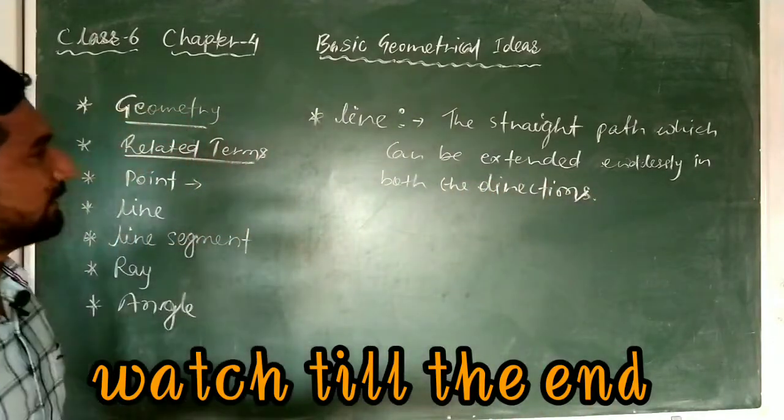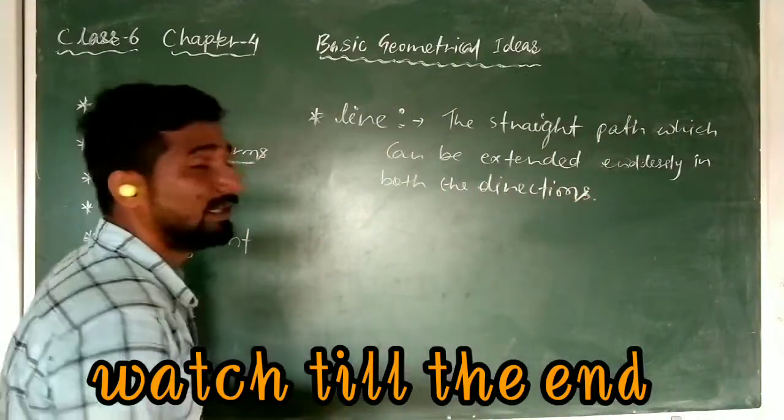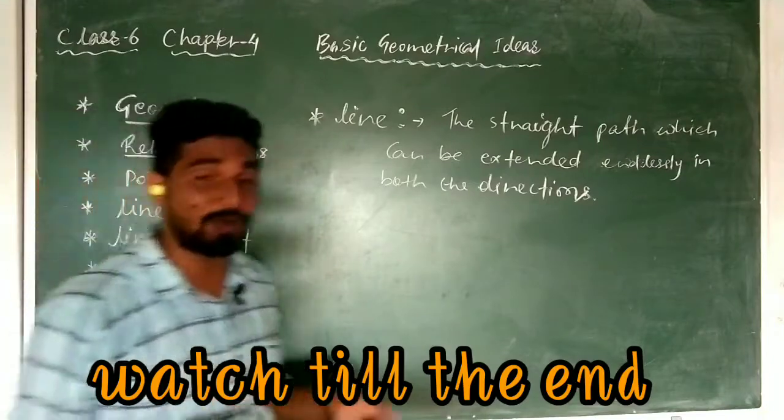The straight path which can be extended endlessly in both directions is called a line. Now what does it mean?